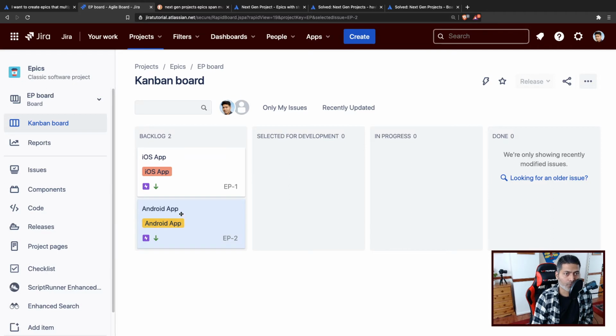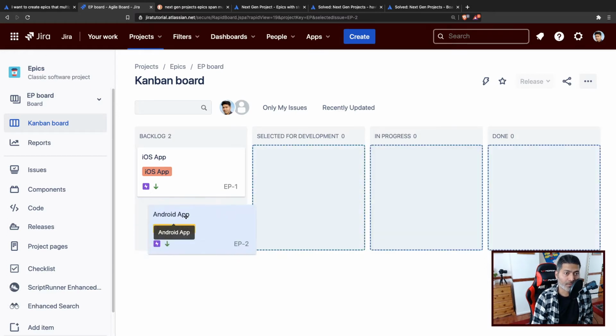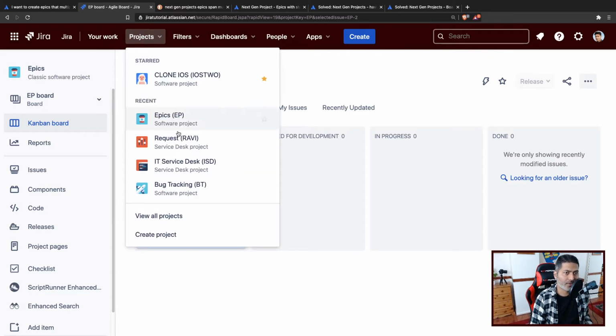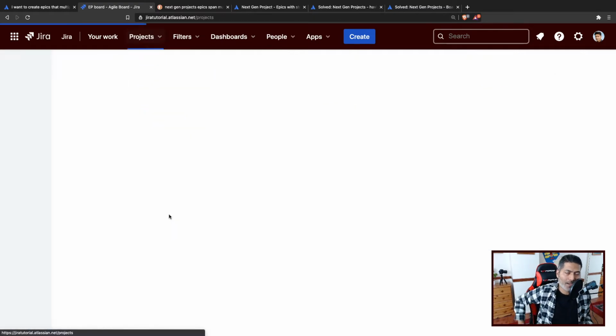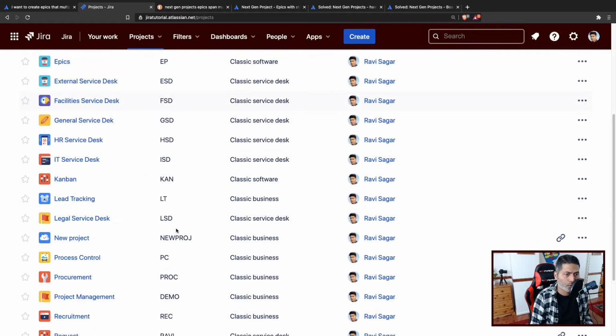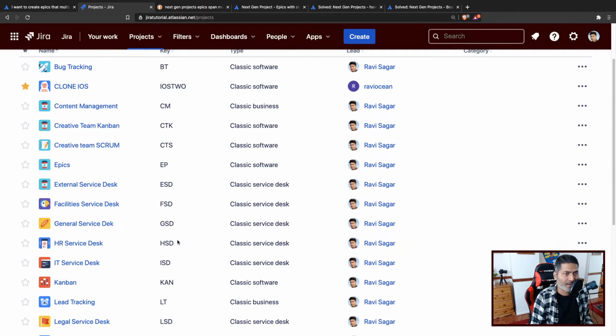Now what you may want to do is create a separate project where you will only pick the epics that are selected for development. So let us see how it works. I'll leave this project as it is, and I will create a board. And let me first take a look at my list of projects.